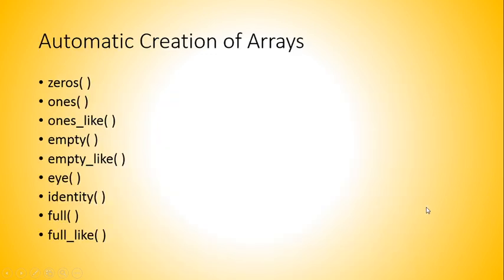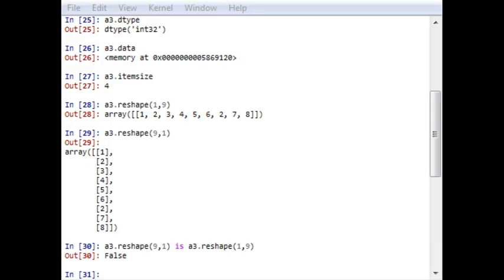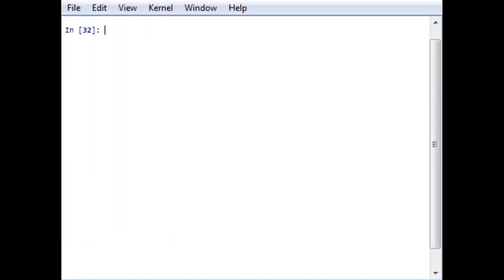that is automatic creation of arrays. There are different types of functions which we'll discuss here: zeros, ones, empty, empty_like, identity, full_like. There are numerous functions. Let us check it in our Python console. So first of all, let me clear the window screen, and now let us begin. We are going to try various functions that will directly create an array of your dimension. So first of all, the zeros function.